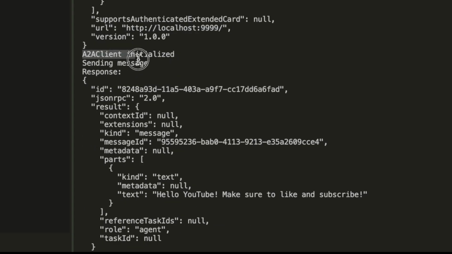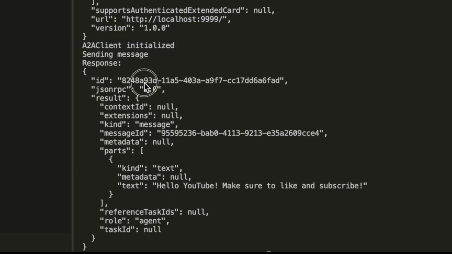And now we know that the A2A client is initialized. And now from the A2A client, we send a message to that agent via the A2A protocol. Since that is successful, what you should get is a response, and that response will contain results, and results will contain parts. So every response comes with a message ID, which is auto-generated, a UUID. I think we implemented that somewhere.